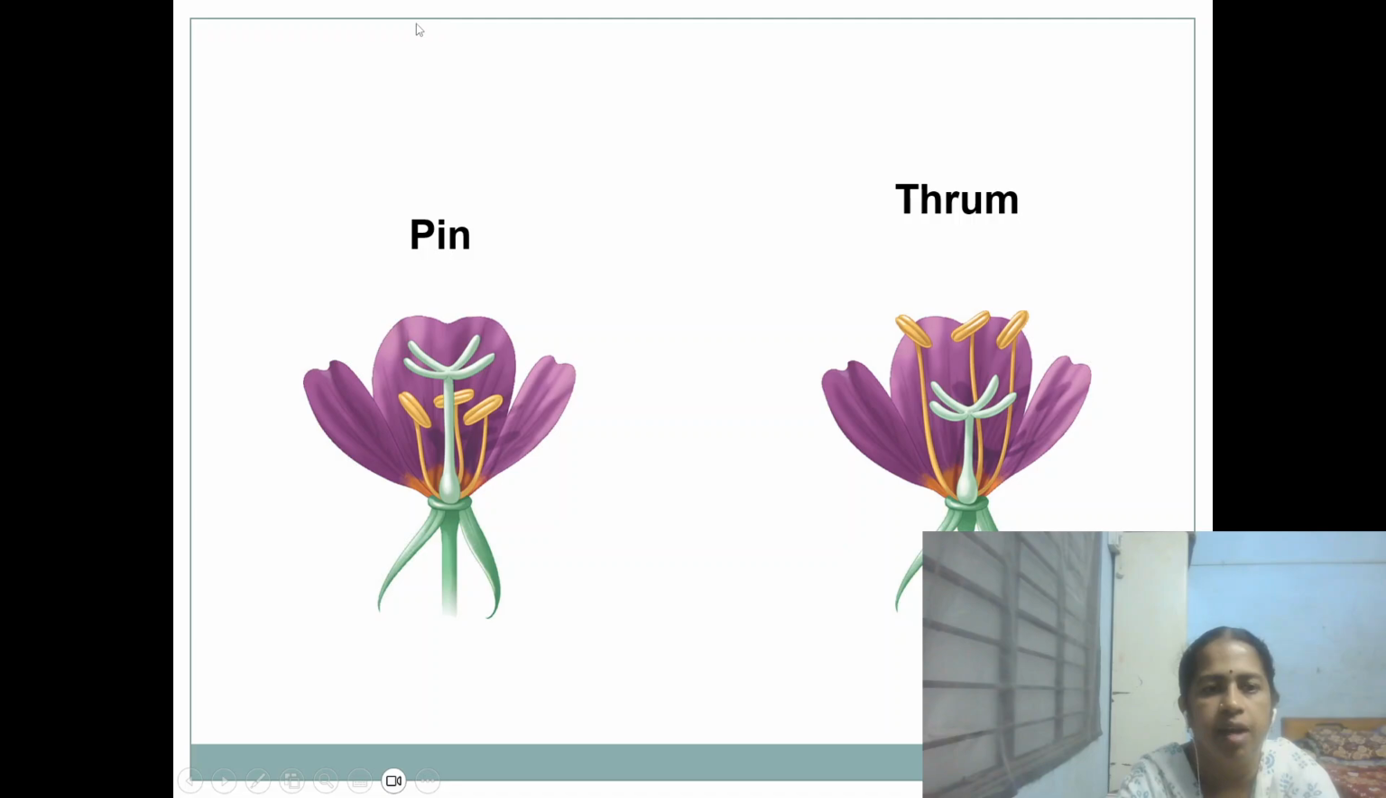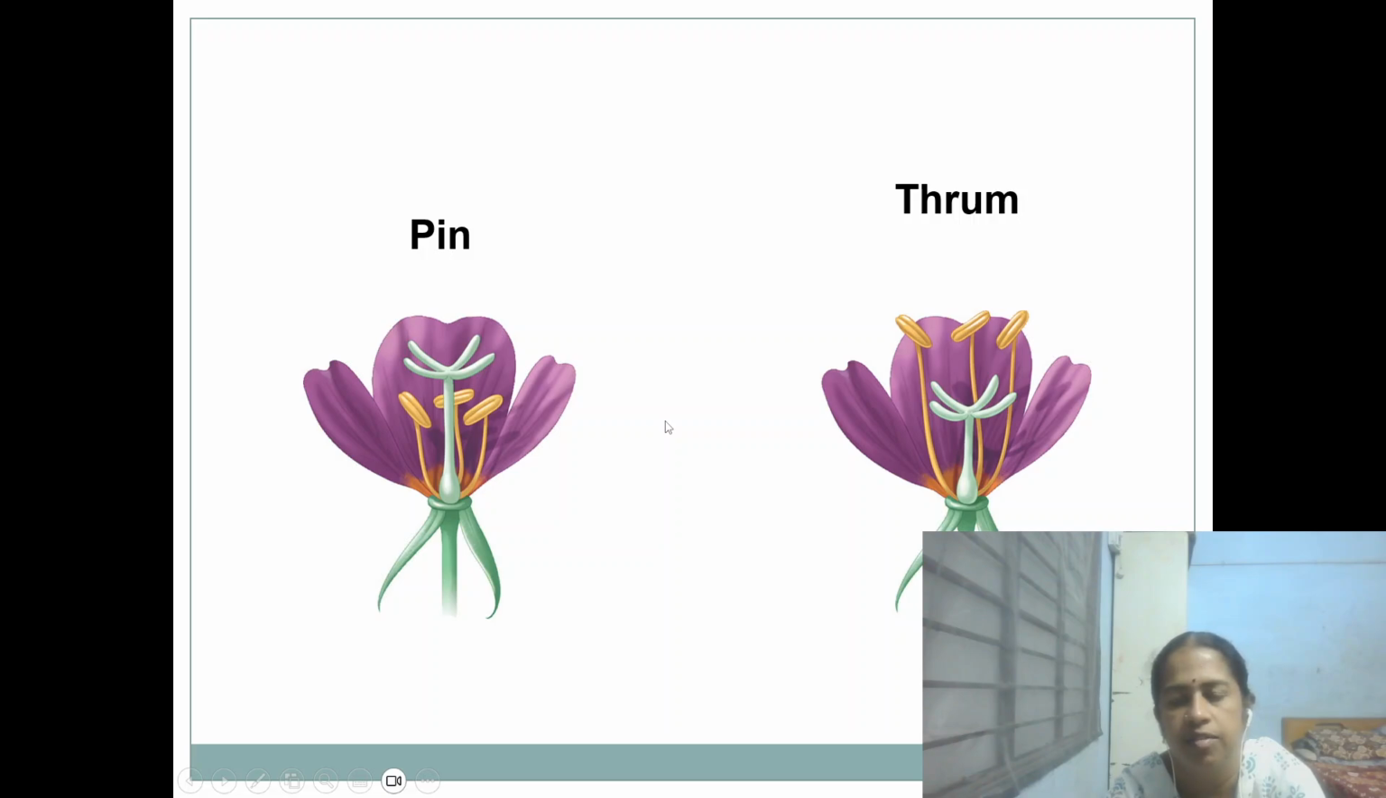In pin flowers, the style is long and the anthers are short. In thrum flowers, the style is short and the anthers are long. The long anthers can fertilize only the long style, and the short anthers can fertilize only the short style. Otherwise it is an incompatible reaction. For example, if the short anthers are fertilizing the same style, the pollen will not reach the ovule. The pollen growth will be slow.